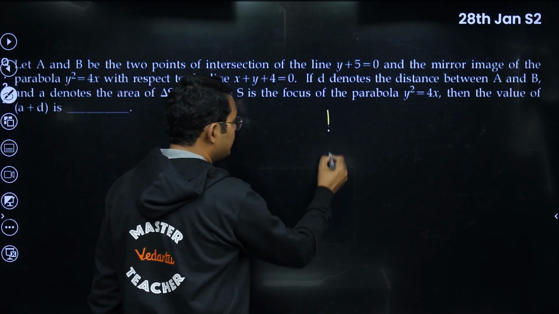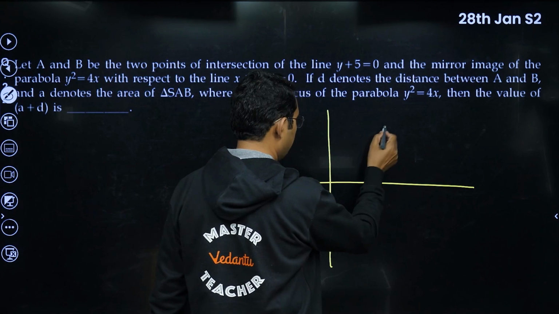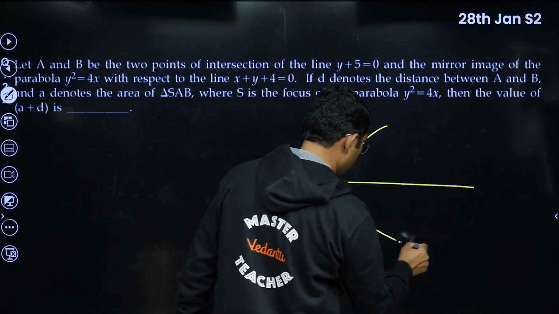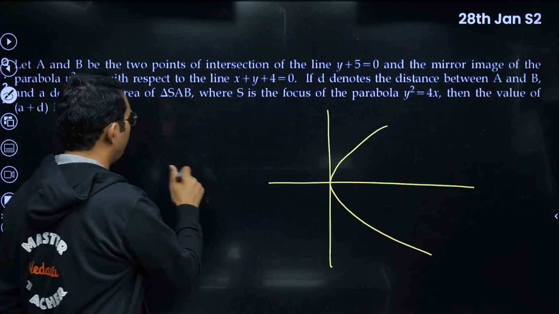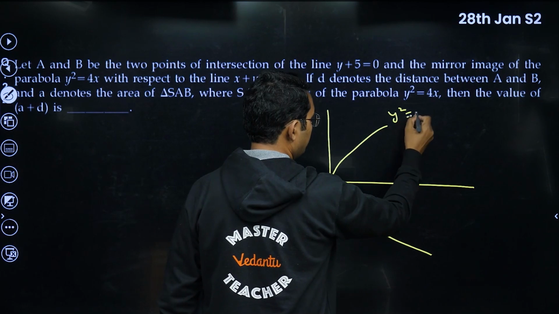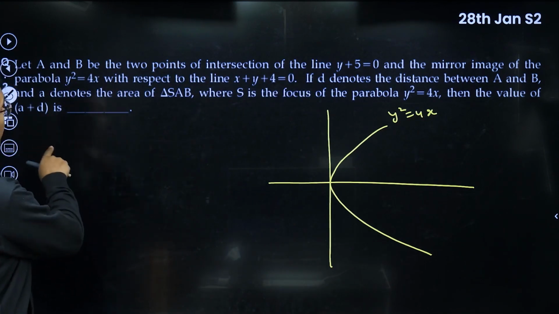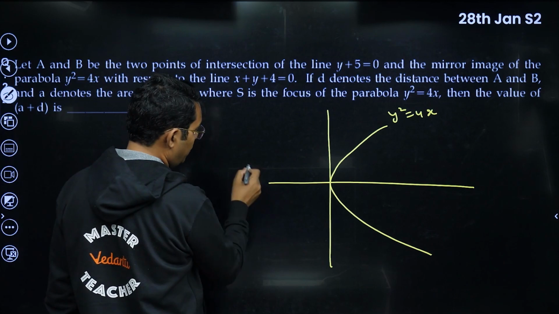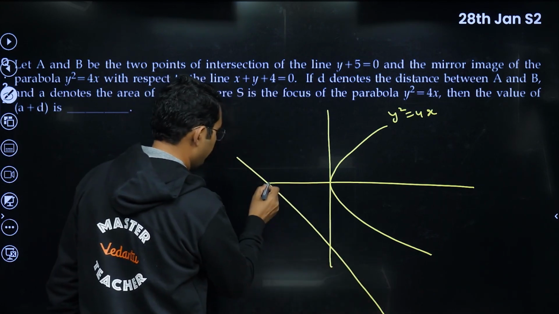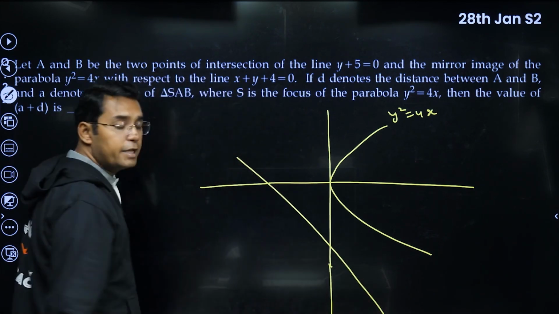Okay, so what they are saying, there is a parabola, y square is equal to 4x, and the mirror image of this parabola with respect to the line x plus y is equal to 4, which will be somewhere here. Okay, x plus y equal to 4.